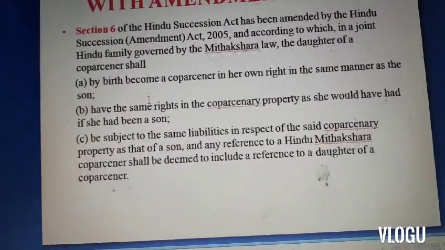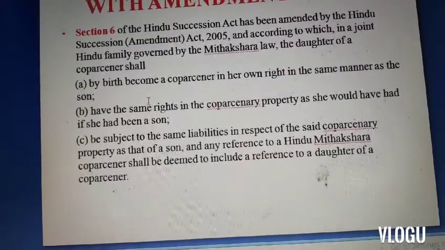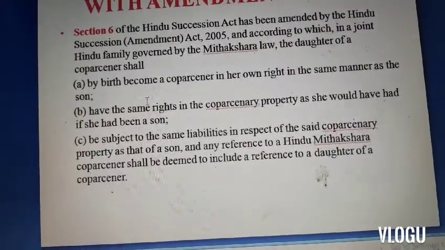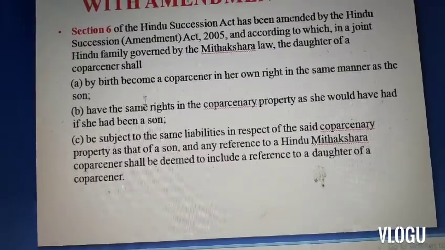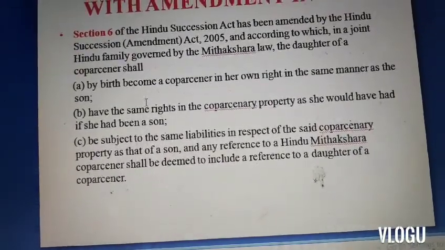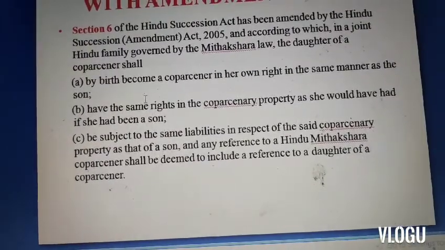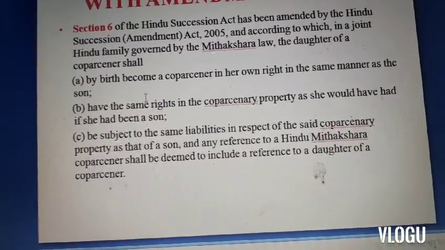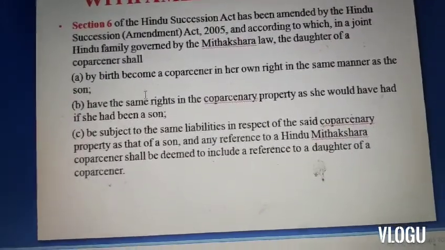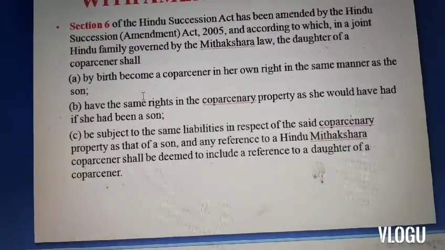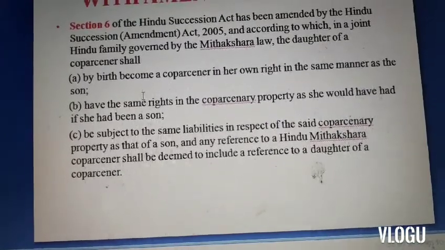Now, the daughter also has the same rights in the coparcenary property as she would have had if she had been a son. And she shall also be subject to the same liabilities in respect of the said coparcenary property as that of a son, and any reference to a Hindu Mitakshara coparcener shall be deemed to include a reference to a daughter of a coparcener.